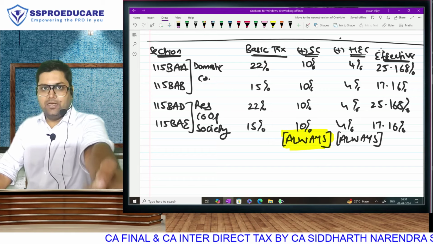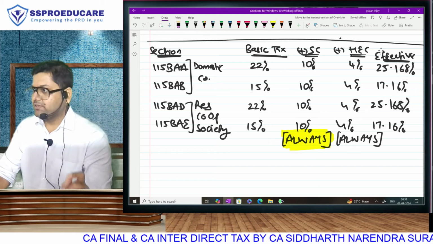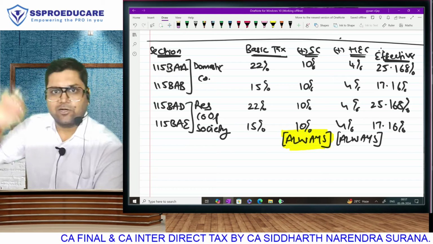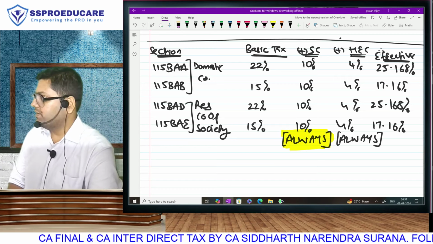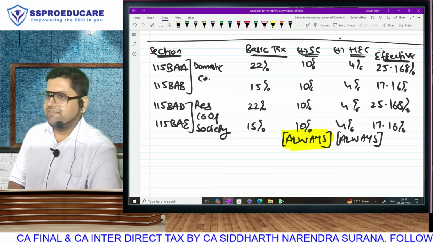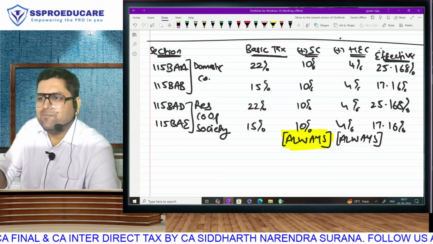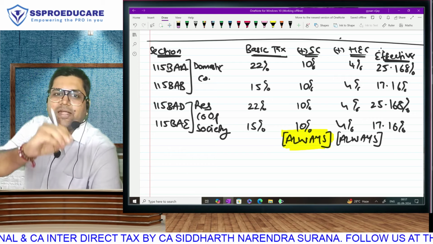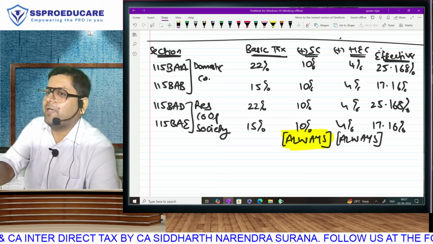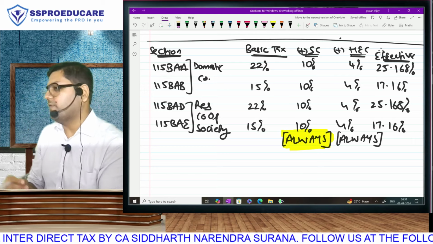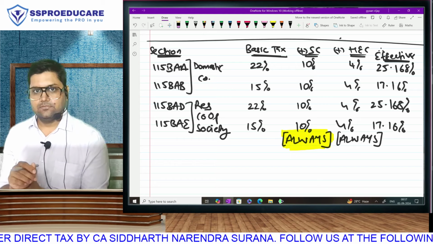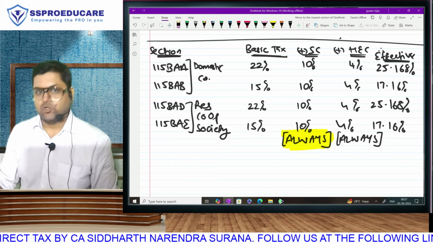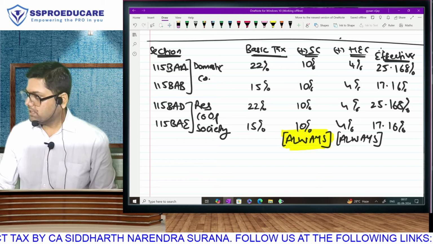See if you agree. We are sure that rates in new regime are lower. All the rates are lower compared to the old regime. 17 was always less. 25 compared to 30 was less only. But 25.168 compared to 25 is also not 25. It is minimum 26. With surcharge, that will still be higher. This is all inclusive. Clear?